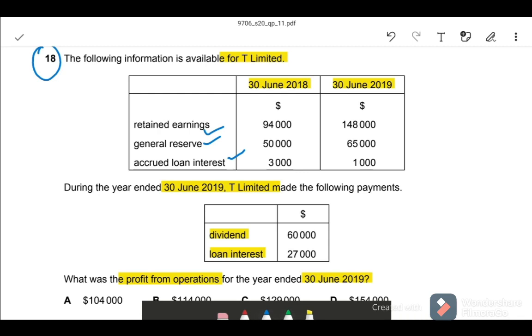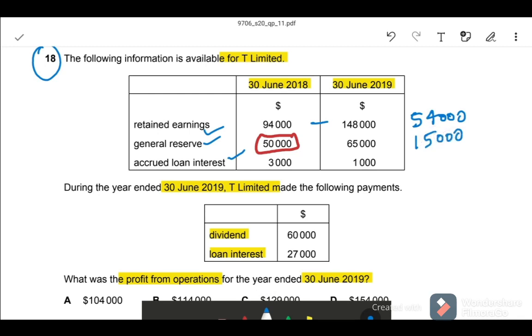So 148,000 minus 94,000. The difference is 54,000 retained earnings we have added this year from our profit. Then general reserve. Before it was 50,000. Now it increased to 65,000. So 15,000 is increased. That also came out of our profit. 15,000 is part of this year's profit. We should take it out.